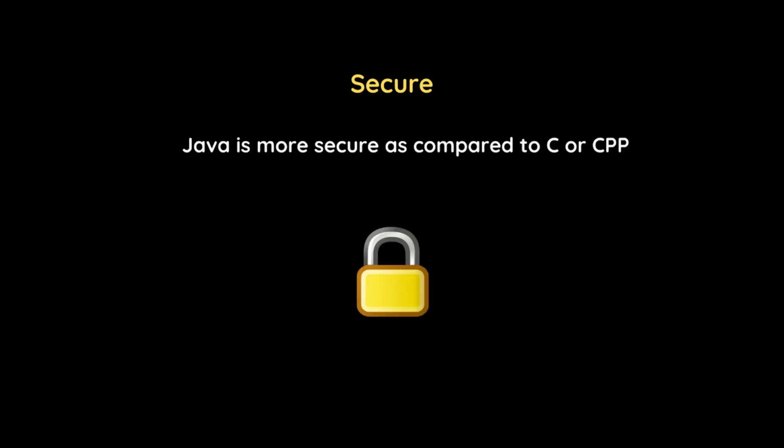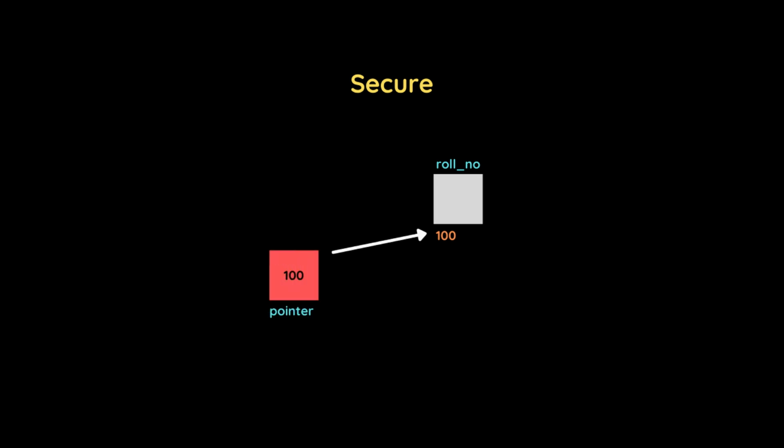Now let's talk about one of the most important features of Java, which is security. To understand this feature, you should know about a term called pointer. In C or C++, a pointer is a very useful thing which basically allows you to hold the address of a particular variable. So let's say we want to store the roll number of a student and we create a variable. That variable is stored in memory at a particular address. Assume 100 is the address of this variable, and we can store this address in a pointer if we are using C or C++.